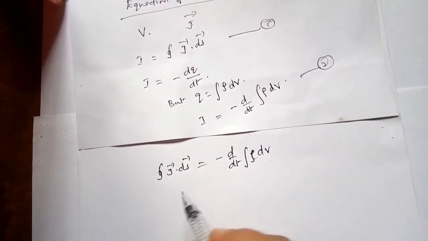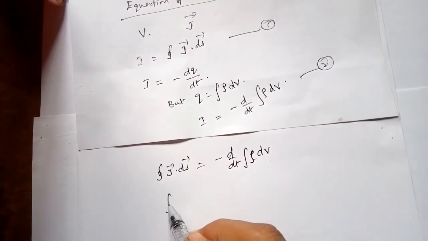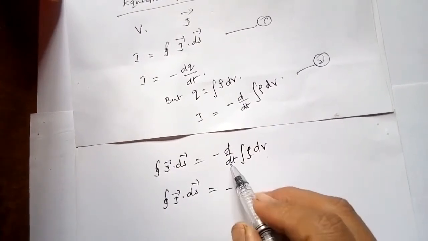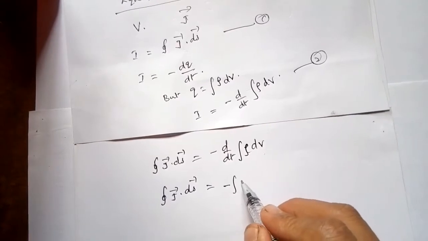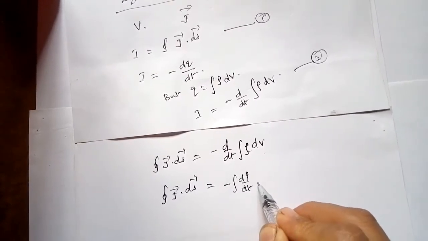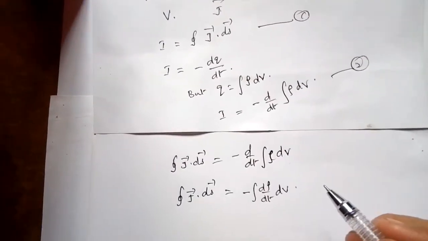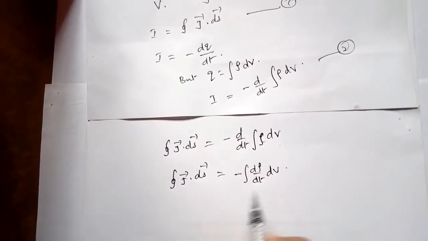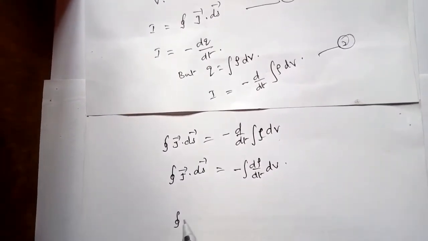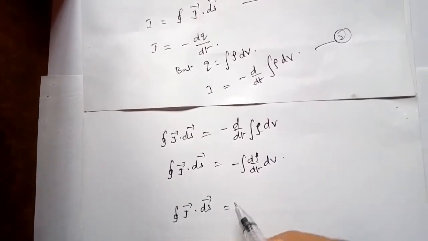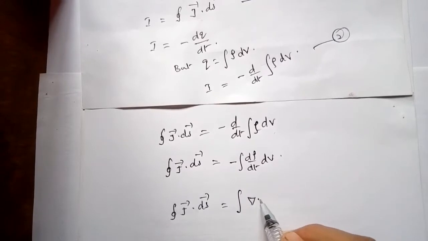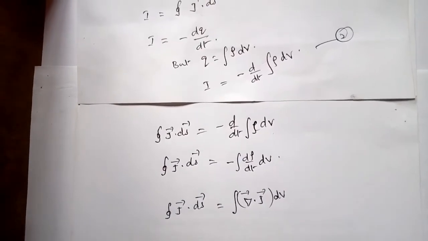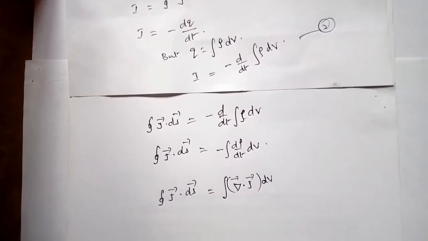I will keep the left hand side as such. On the right hand side, I will take the differential inside the integration, d rho by dt dV. Now I will apply the Gauss divergence theorem. Therefore I can write the integral J dot dS is equal to integral del dot J dV, by applying the Gauss divergence theorem.